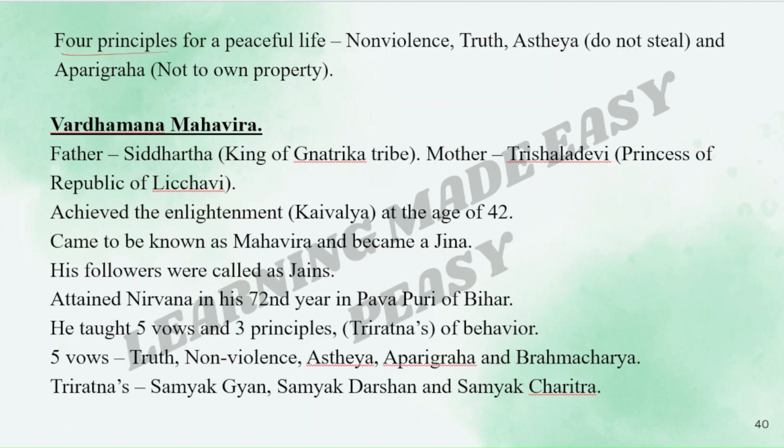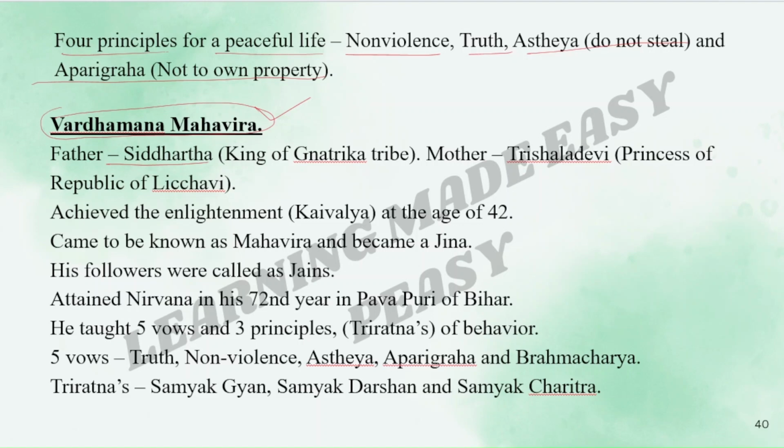Four principles for a peaceful life given by Parshvanatha were non-violence, truth, astheya, which means do not steal, and aparigraha, which means not to own property. The 24th Tirthankara and the most important of all the Tirthankaras was Vardhamana Mahavira. His father was Siddhartha, king of the Gnatrika tribe. Mother was Trishala Devi, princess of the Republic of Licchavi.